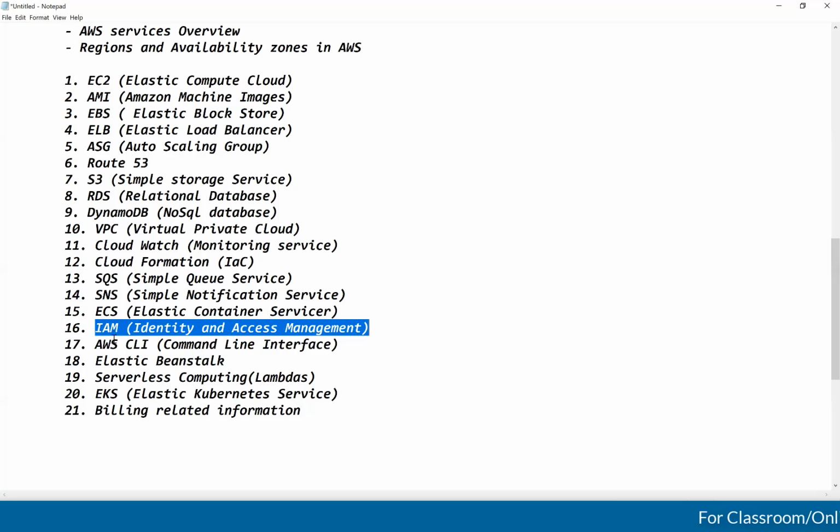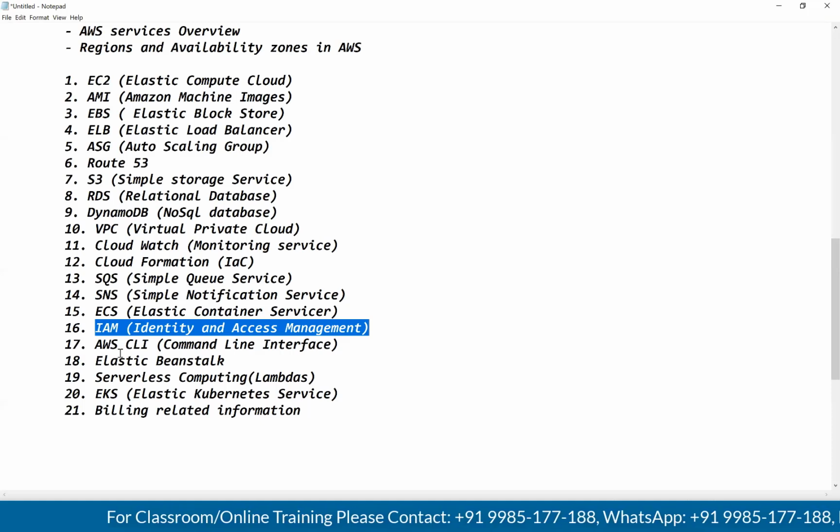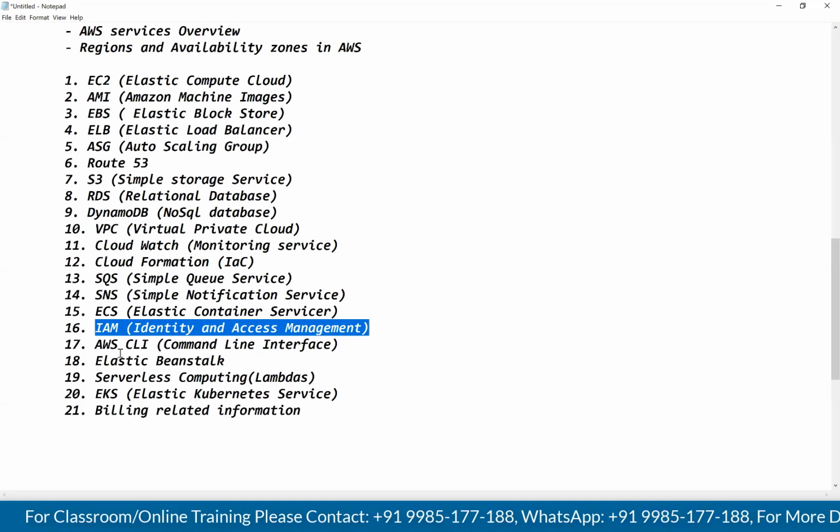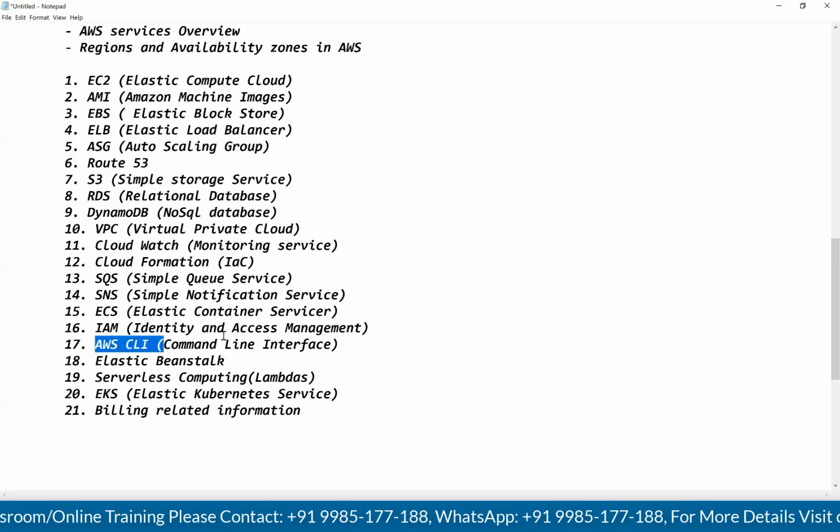Okay, here I will show how to create the IAM user, how to create the groups, how to add the IAM users to the group, how to add the policies to that group, how to add the policies to a particular user, how to create the roles, and how to create the custom policies. Everything we are going to discuss in the IAM service, guys. After that, AWS CLI. Whatever AWS services are there, we can access those resources in two ways, guys. What two ways are there? Through the user interface we can access, and through the command prompt also we can access. How to connect with AWS and how to access the resources through the command prompt, everything we are going to discuss here.